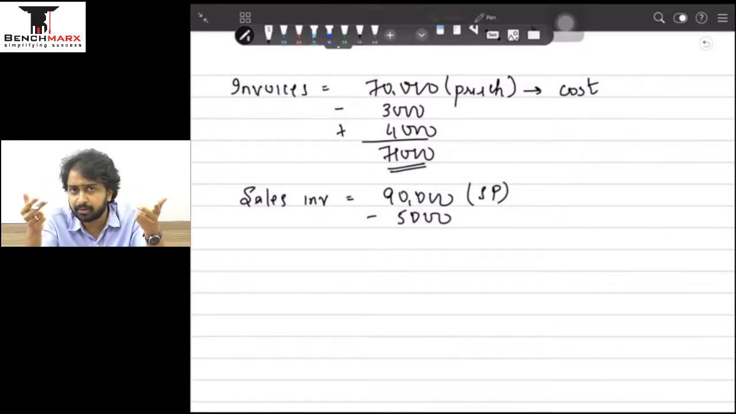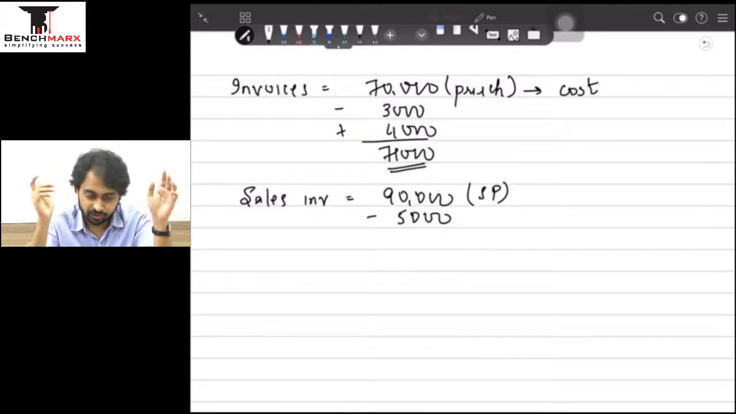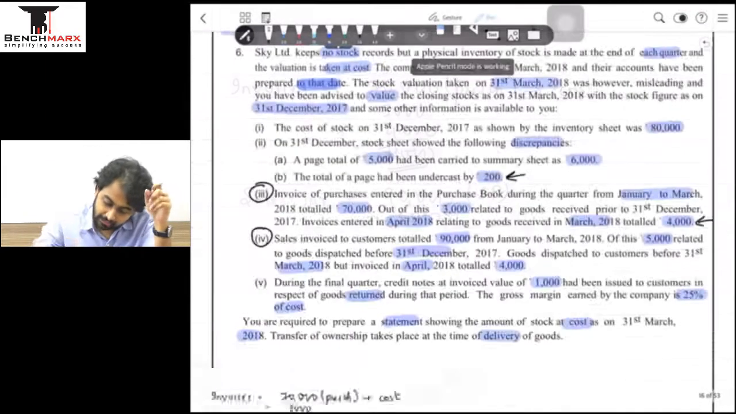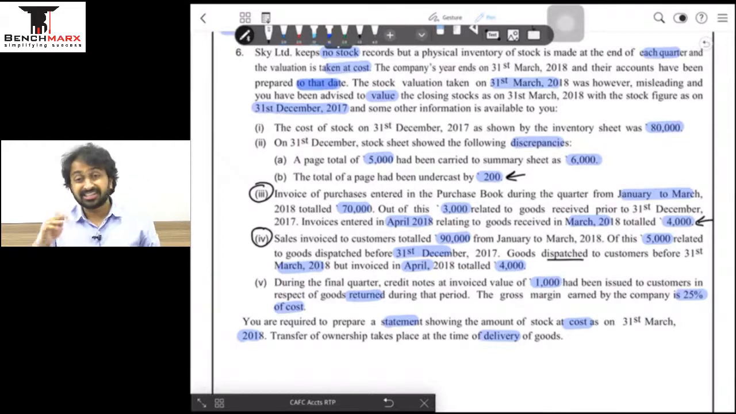And 5,000 is at selling price, 90 is also at selling price, so both are comparable. Clear? Hopefully yes. Let's move ahead. Then what it says is goods dispatched to customers, this line, goods dispatched to customers before 31st March, meaning in this quarter, but invoice in April. Now it's the reverse, we have dispatched the goods but invoiced in April.